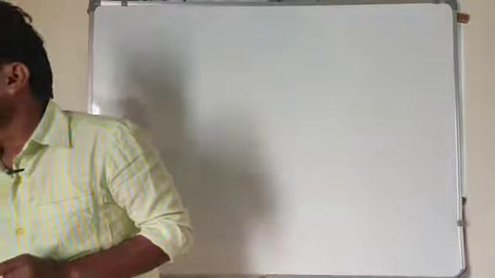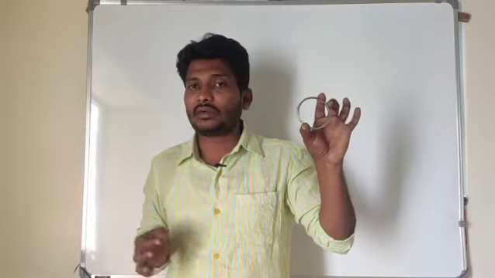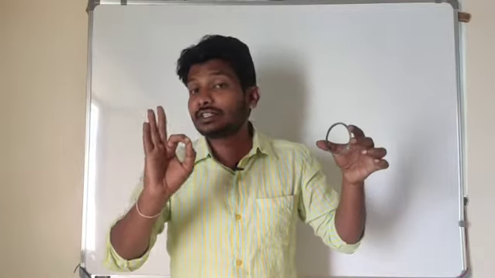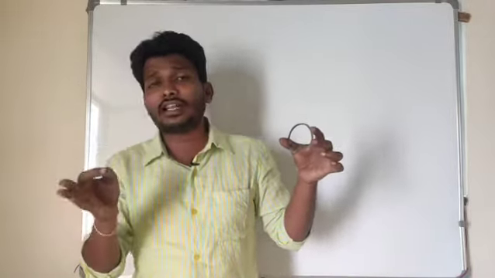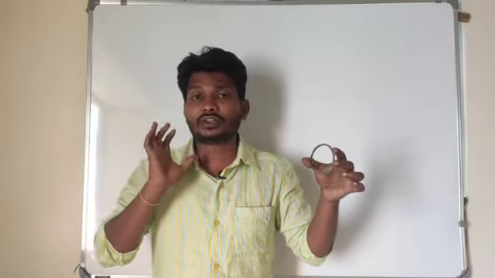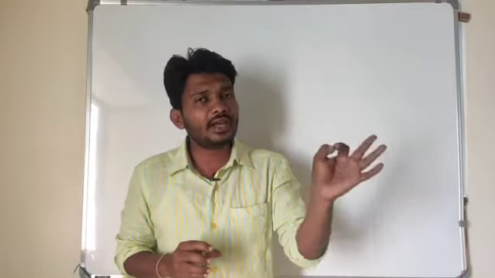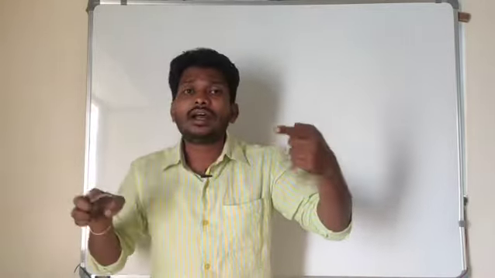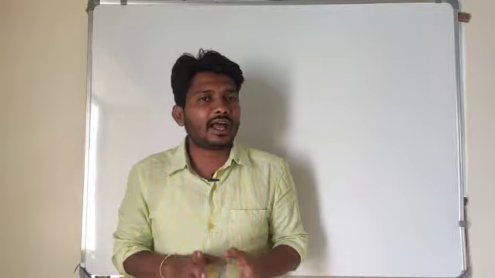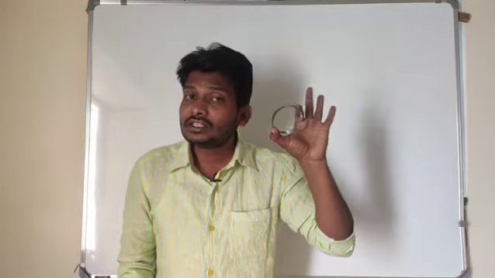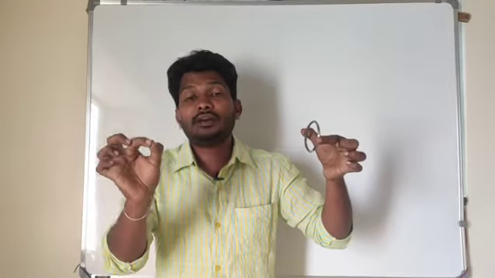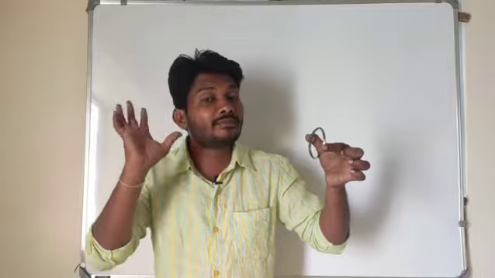So let me clarify that. For example, treat this as one circular coil, right? In this circular coil, a certain amount of current is flowing. Whenever there exists a current in a current carrying conductor, there must be a magnetic field. From Oersted's experiment, we come to know that whenever there exists a current in the wire, a magnetic field is present around the current carrying conductor, right? So instead of the straight wire, I will consider one circular coil here. Whenever current is flowing in the coil, there must be a magnetic field.